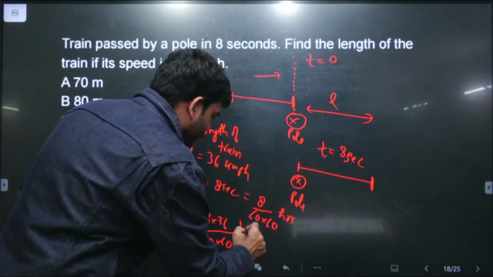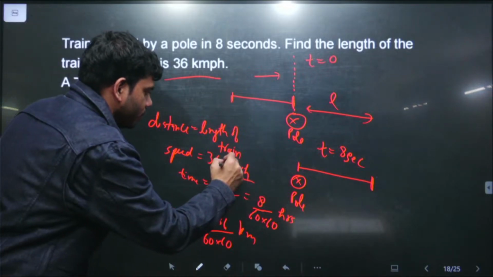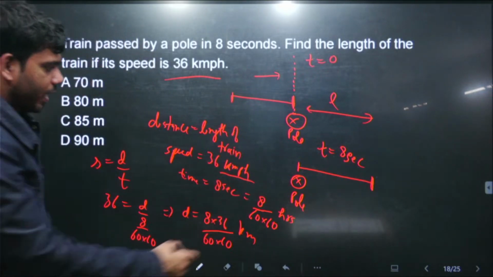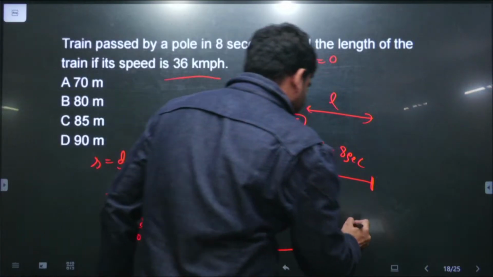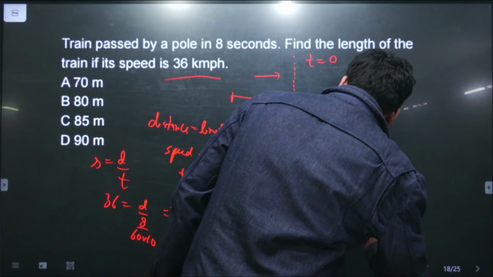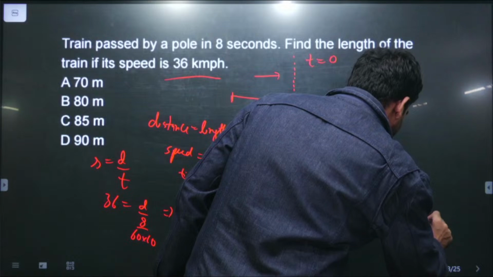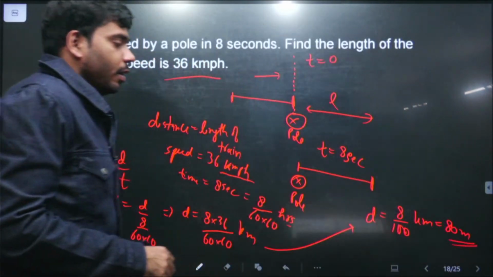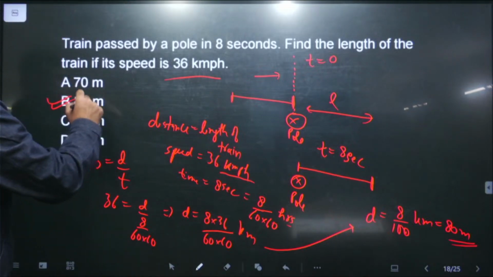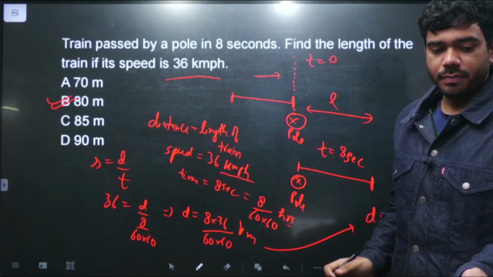That is kilometer. क्योंकि the unit that we use was kilometer per hour. इसको time को भी हमने hours में ले रखा था. So here this is in kilometers. So simplifying this thing, we will get it is 8/100 kilometers or 80 meters. So solving this thing we get the length of the train is 80 meters.